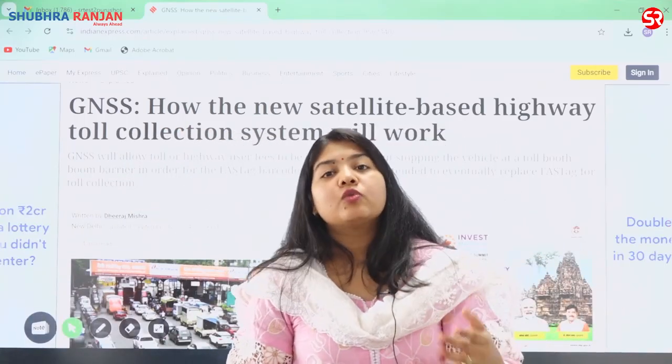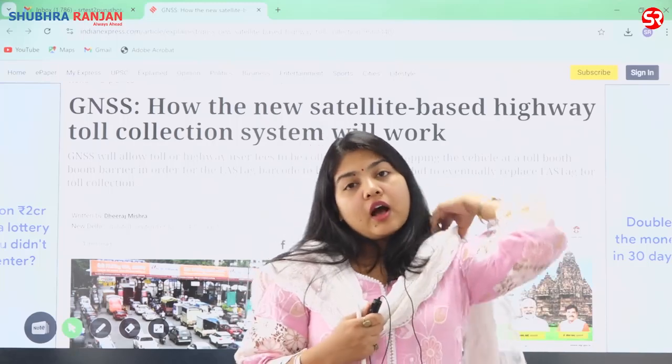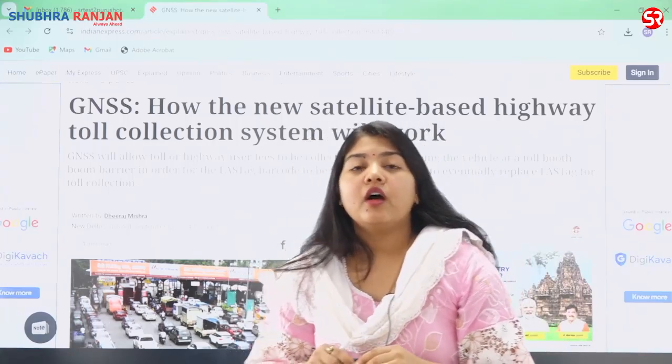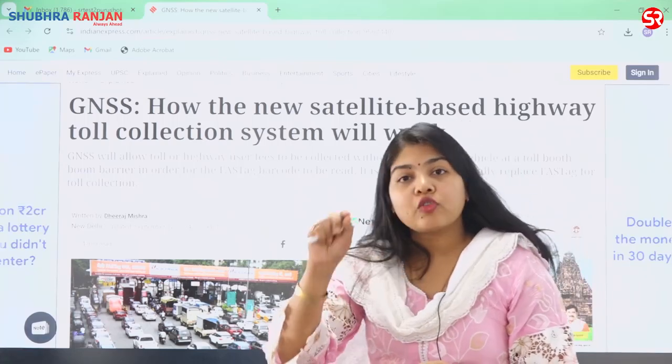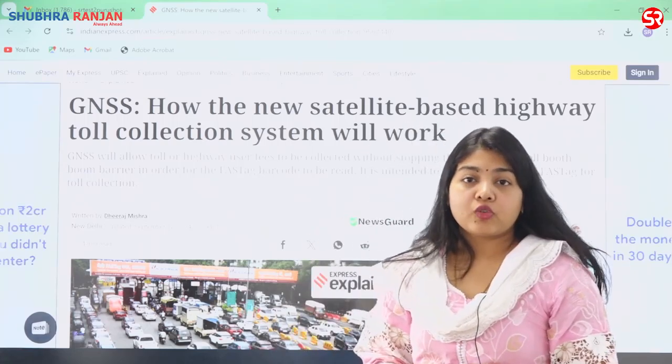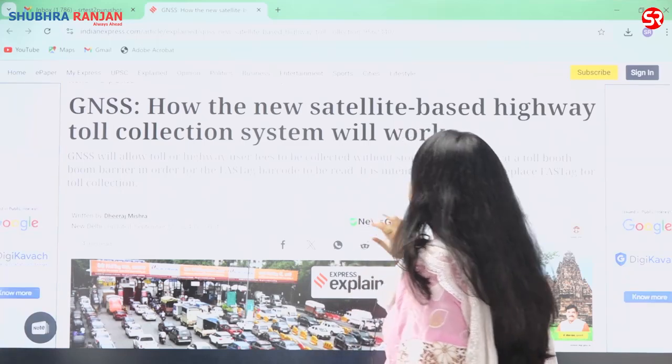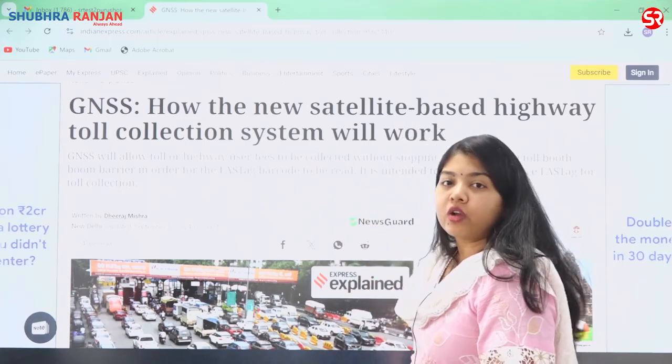Although the declaration was done a few months back, that Mr. Gadkari, the union minister for the highways, plans on removing the toll plazas and toll booths from the highways, and this says that the new satellite based system is going to change the whole toll collection system.